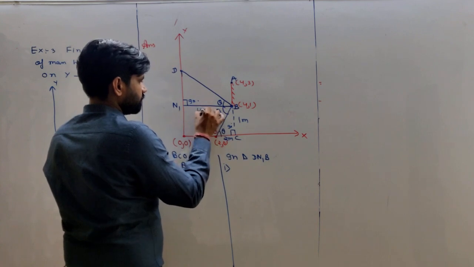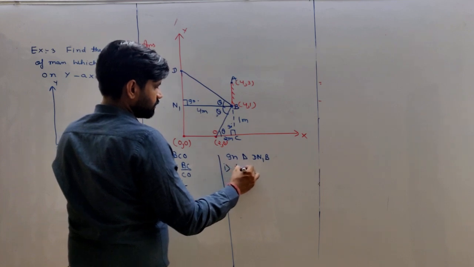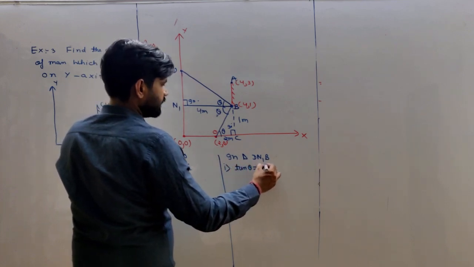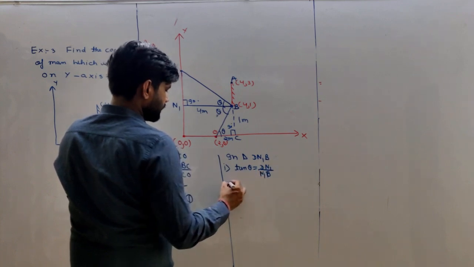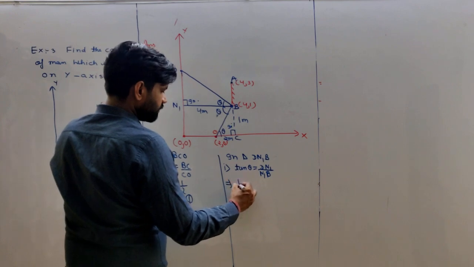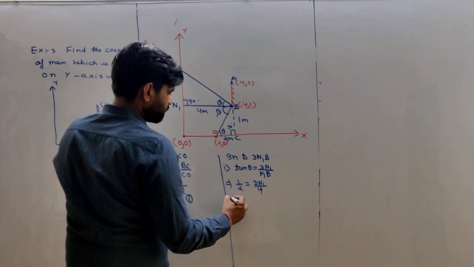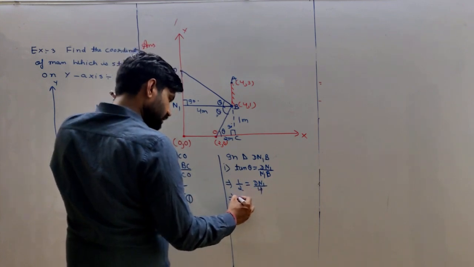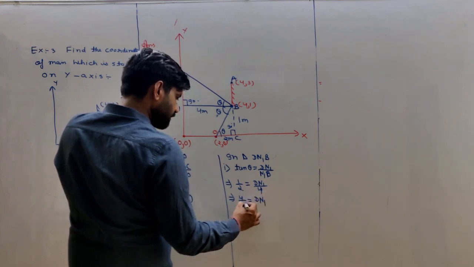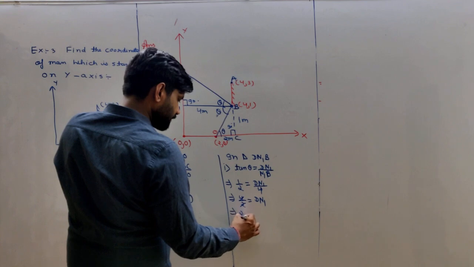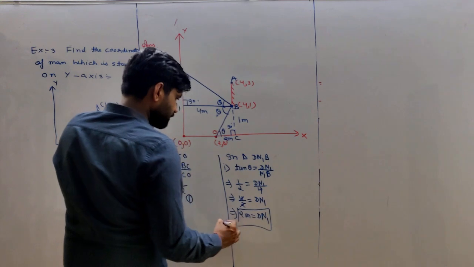So tan theta is equal to DN1 upon N1B. So 1 by 2 is equal to DN1 upon 4. So DN1 is equal to 4 upon 2, that is 2 meter.